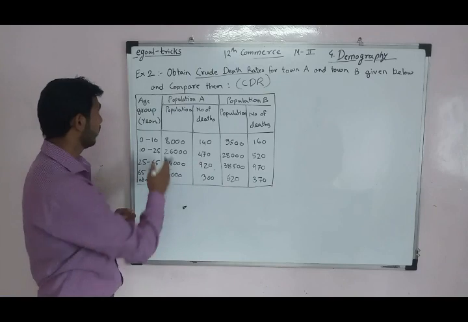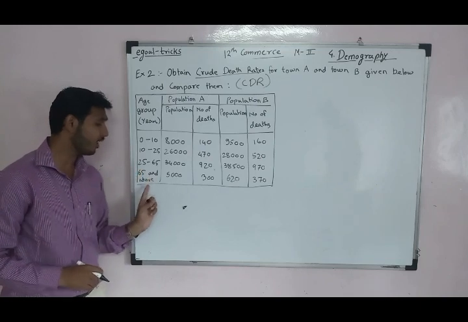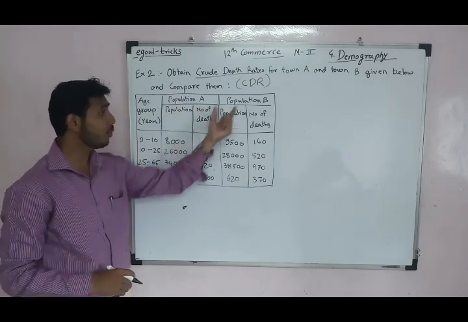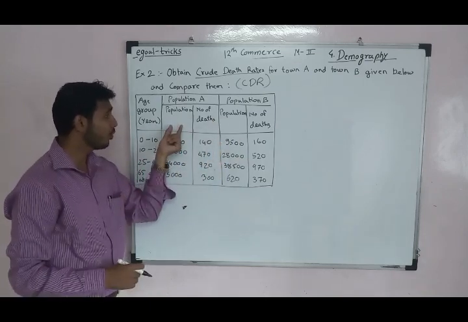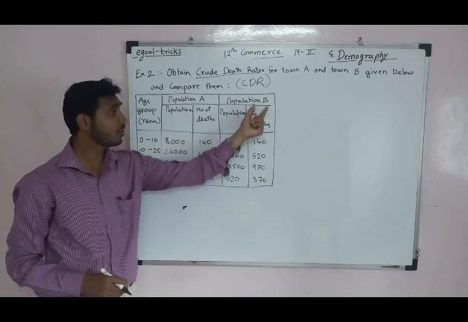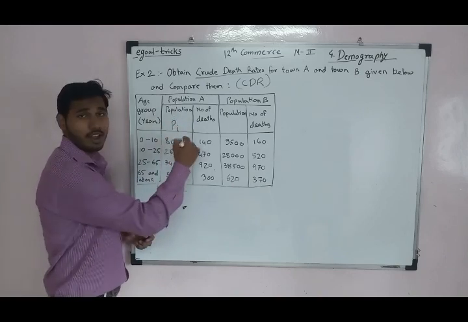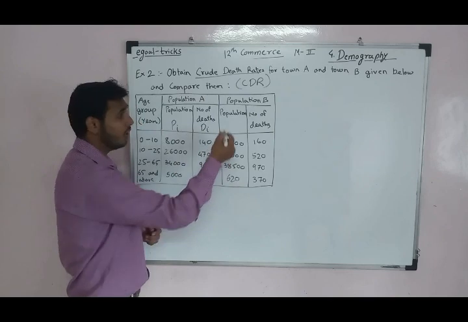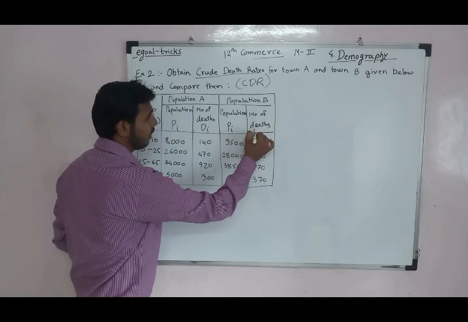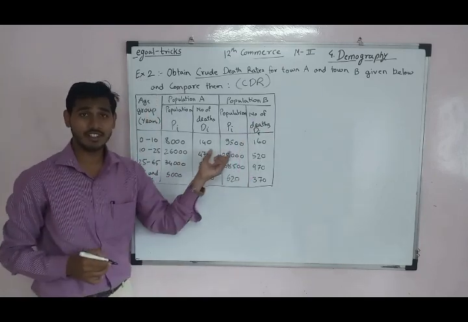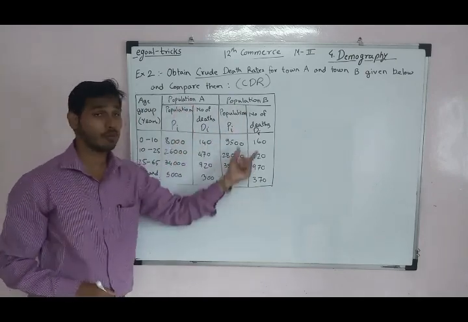The age groups are 0 to 10, 10 to 25, 25 to 65, and 65 and above. There are two populations, population A and population B. In population A, we have population and number of deaths, and similarly in population B. Here population means PI and number of deaths means DI. Okay, we find CDR. First we find it for population A, then similarly we can find it for population B.